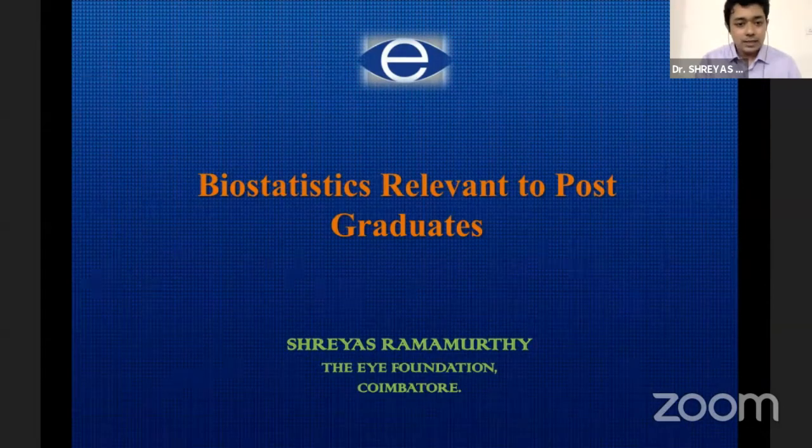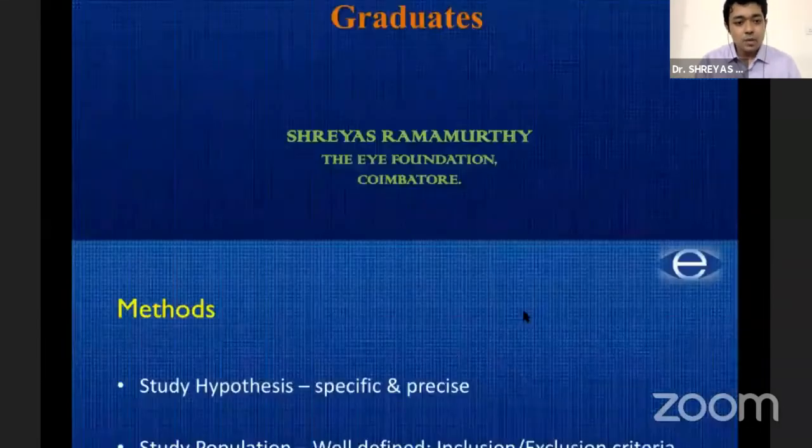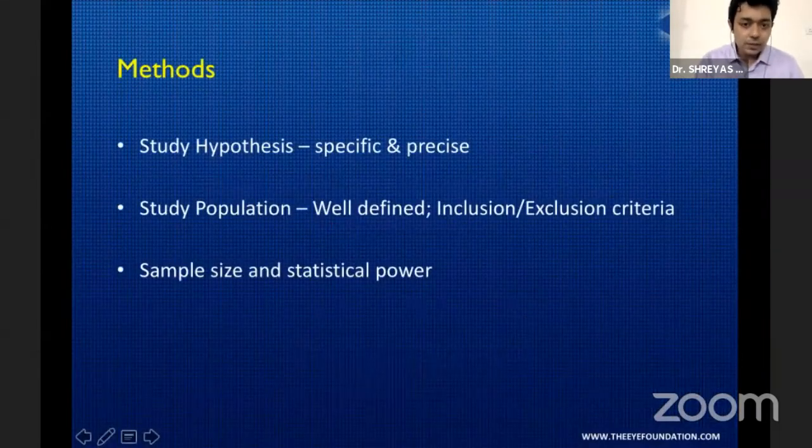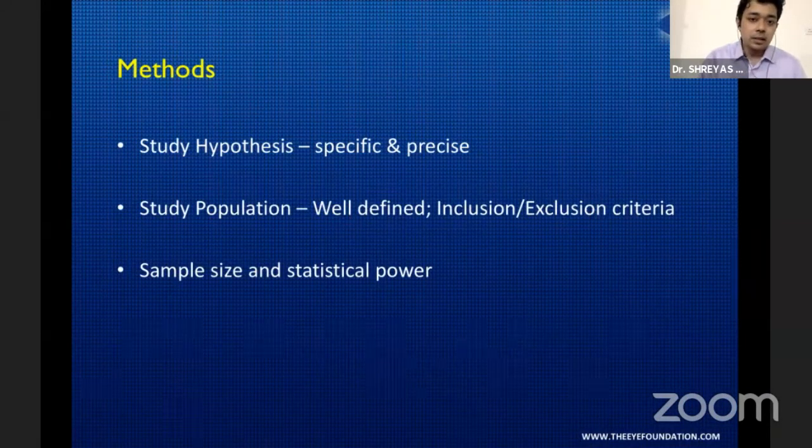So a couple of slides regarding the methods. First and foremost, when you're starting to perform either a PG thesis or any study, you should have a very well stated hypothesis, which should be specific and precise. You should have a clear endpoint. Your primary and secondary endpoints, or primary and secondary measures, should be very well defined.